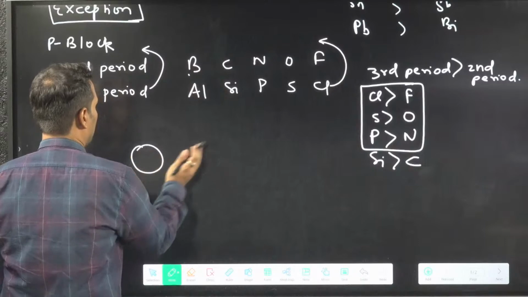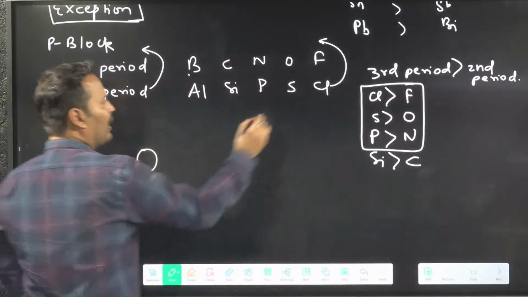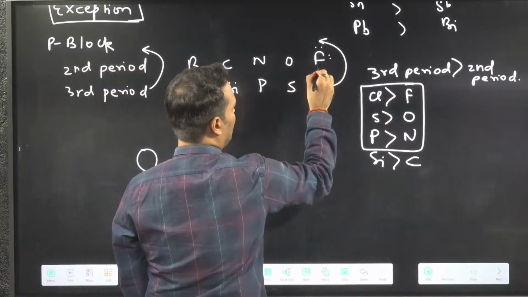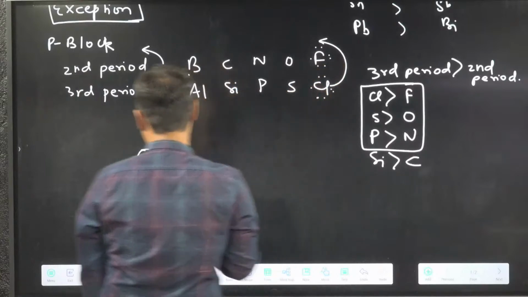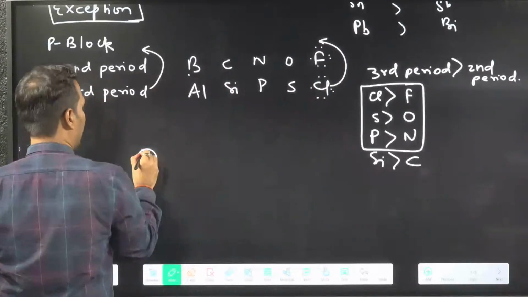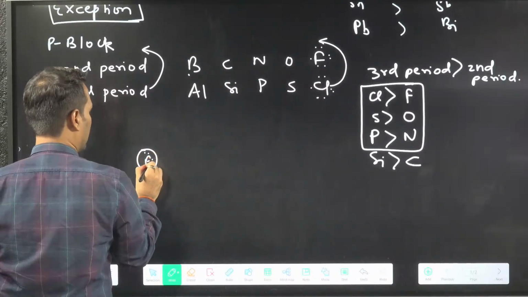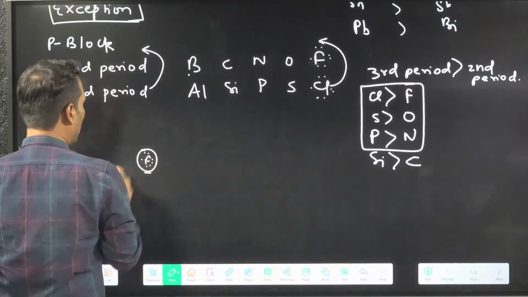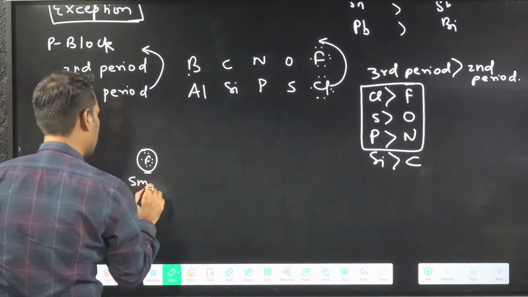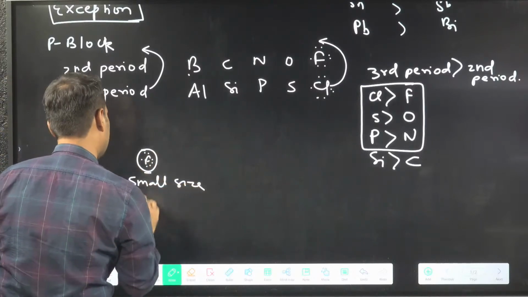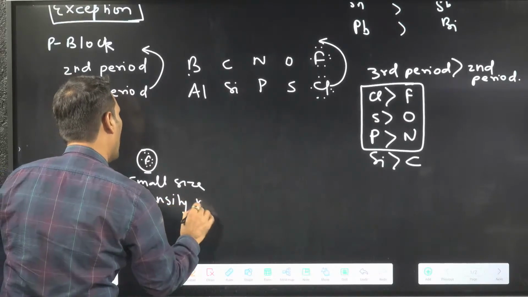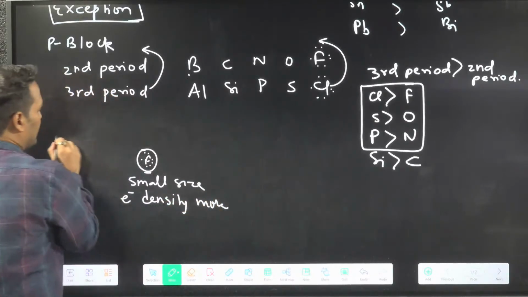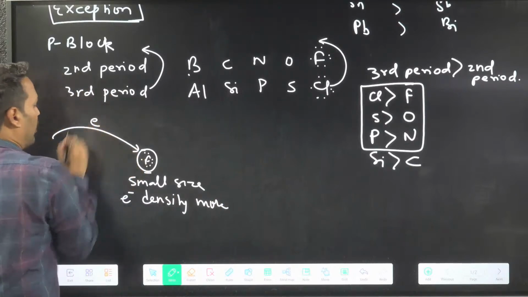See, this one is your fluorine. All are having the same valence electrons in group 7, this is also having 7. So fluorine has 7 electrons. Now what will happen? Small size means electron density is more.